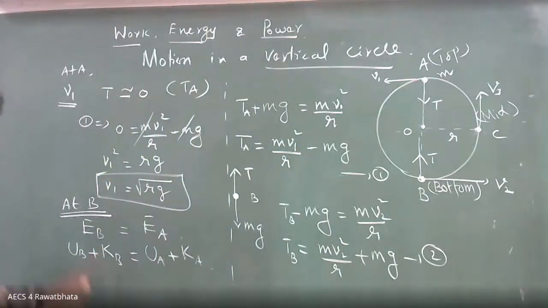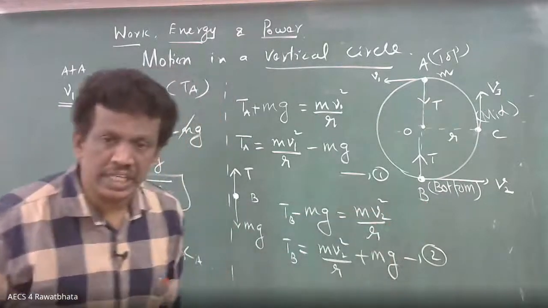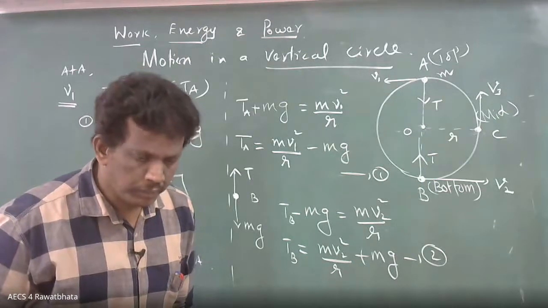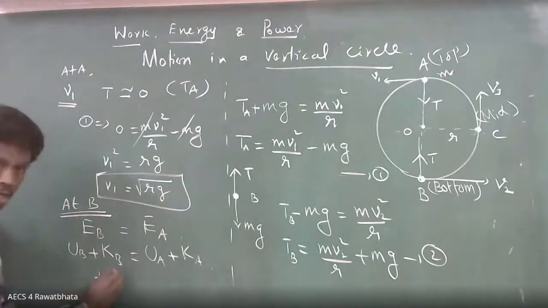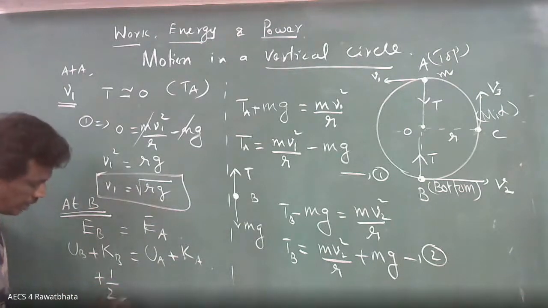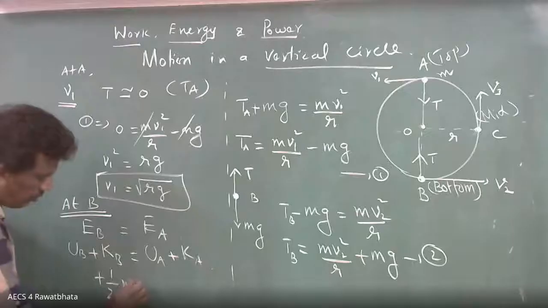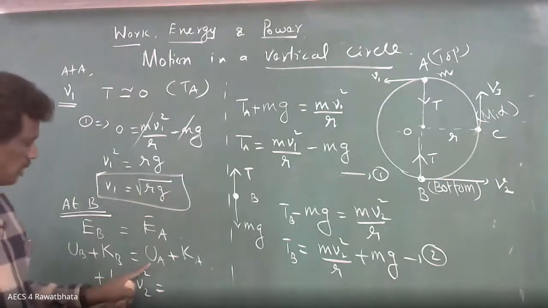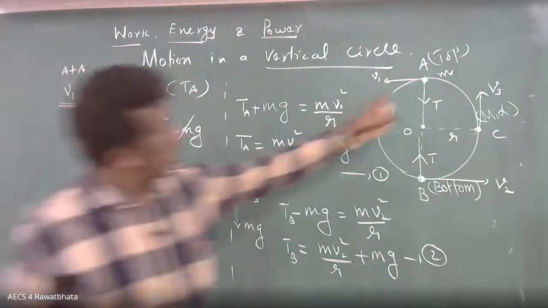Now, can I put the values here? At B, what is the potential energy? Kinetic energy is half M V2 squared. What is the potential energy at A? MGH.